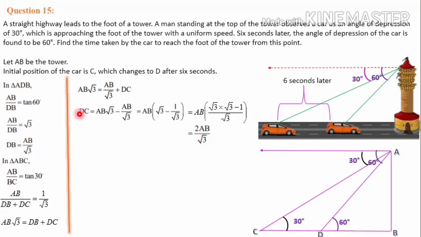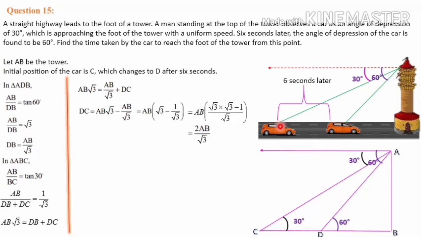This is DC, the distance the car traveled from C to D. In the diagram, the time taken to travel from C to D is 6 seconds, and the distance from C to D is 2AB by root 3. Both diagrams you can use.